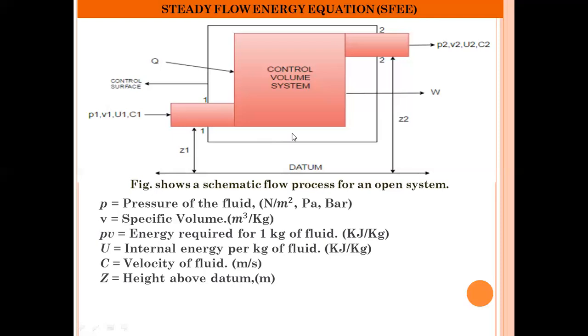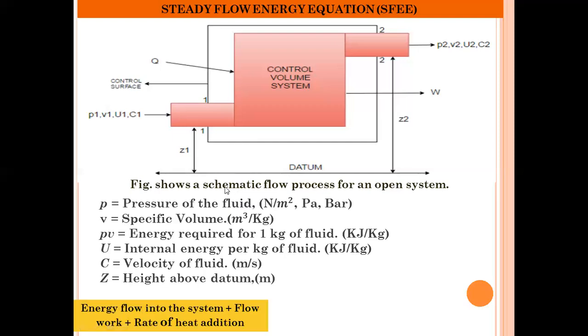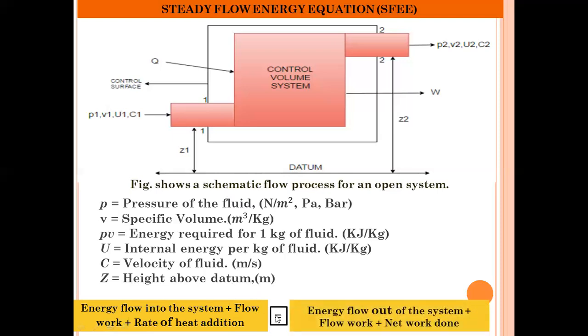By considering all the energy flows into and out of the system, we can broadly write the steady flow energy equation as: energy flow into the system plus flow work plus the rate of heat addition should be equal to energy flow out of the system plus flow work plus net work done by the system.